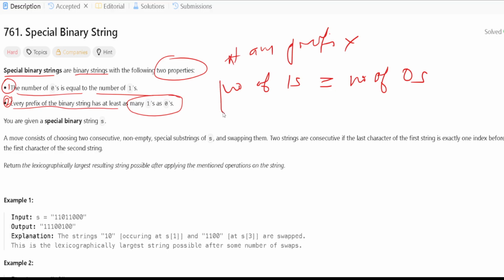If these two conditions are matching, it means it is a special binary string.